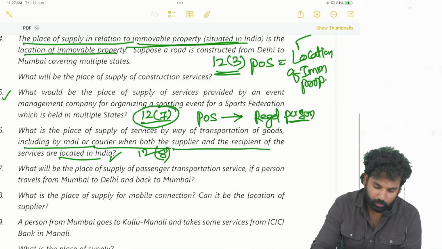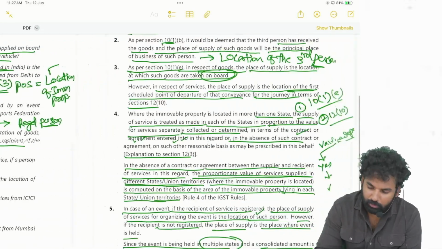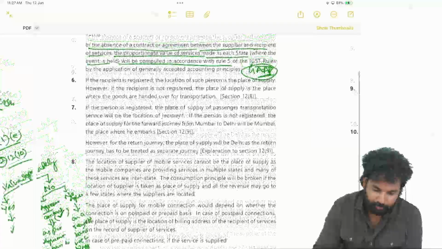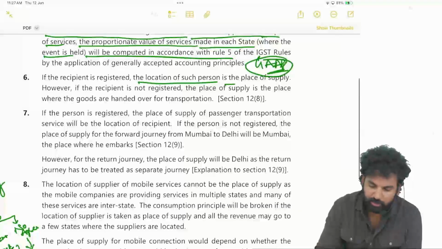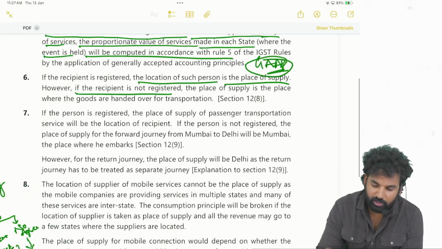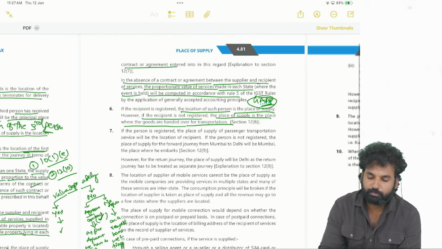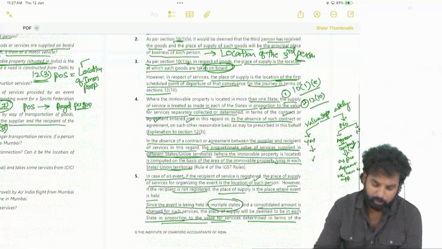Okay. See what is there. If the recipient is registered, the location of such person is the place of supply. If the recipient is not registered, the place of supply is the place where the goods are handed over for transportation. Right?